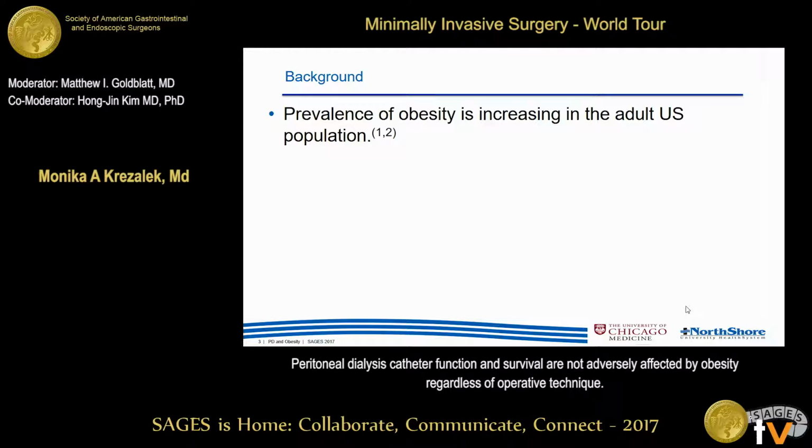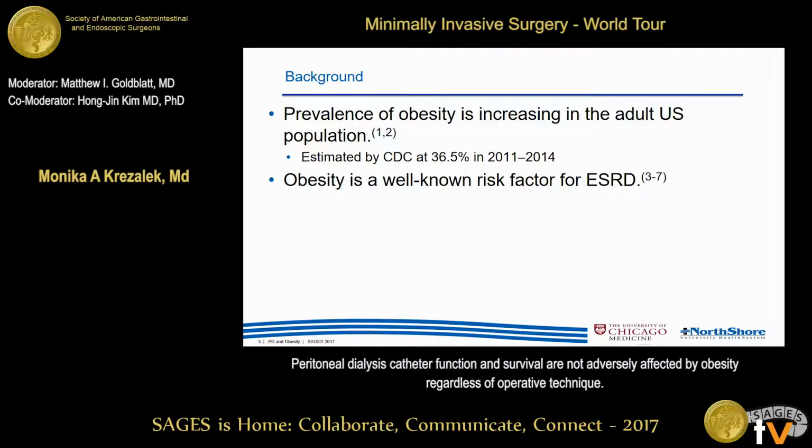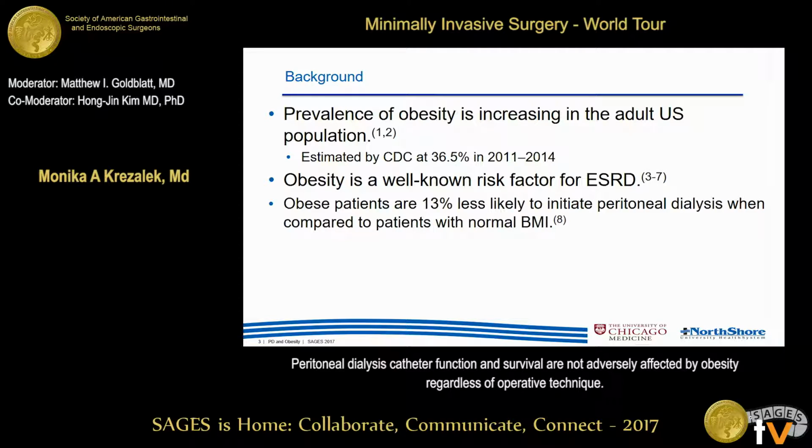Obesity is a growing and serious problem in the adult US population, with about 36.5% of the population meeting obesity diagnosis criteria between 2011 and 2014. Importantly, obesity is a well-known risk factor for end-stage renal disease. Despite this, obese patients are 13% less likely to initiate peritoneal dialysis when compared to patients with normal BMI. And this is likely due to narrow treatment options offered to this patient population.